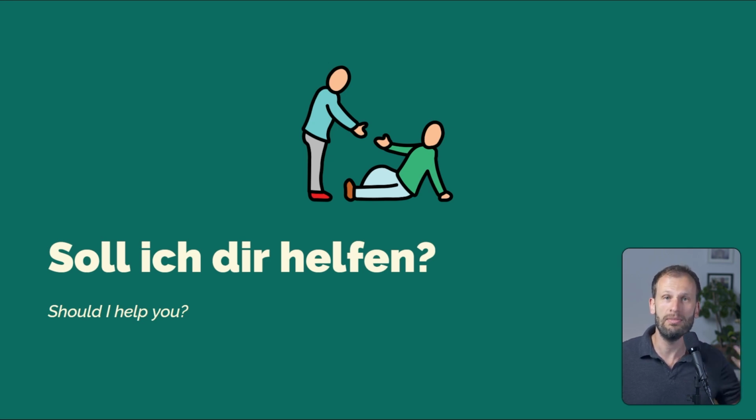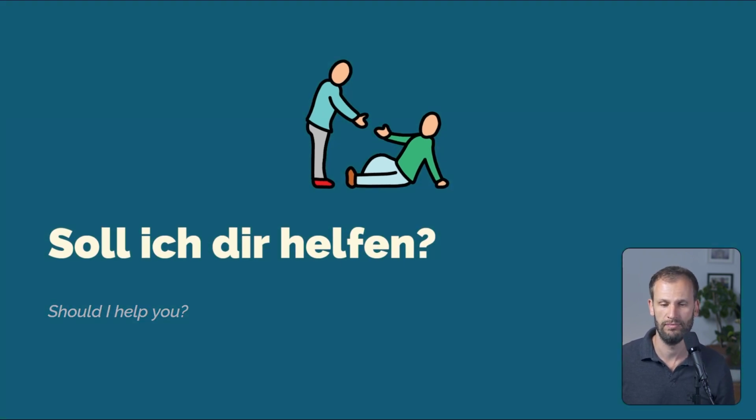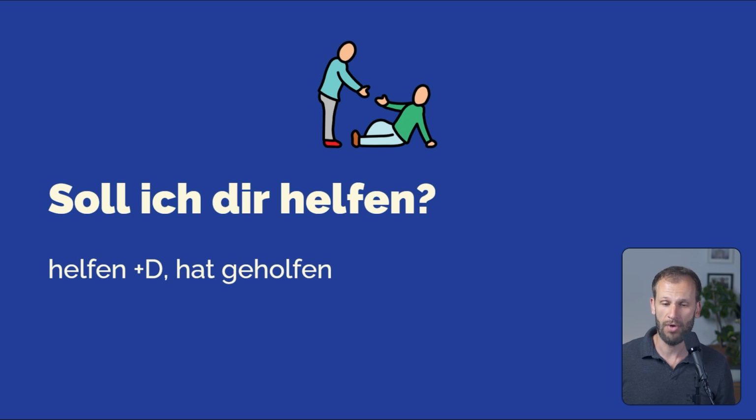So, do you want me to do that? Do you want me to open the window? Do you want me to help you? Soll ich dir helfen? In this first function, we only have questions. It's always a question. Shall I or should I help you? Great. Helfen, always plus a dative object, like here, dir, soll ich dir helfen? Perfect tense, hat geholfen. And the noun is die Hilfe.